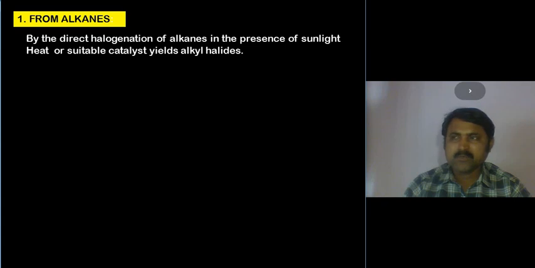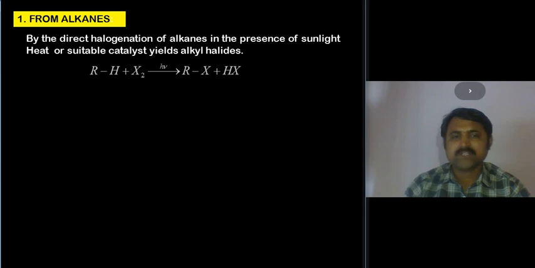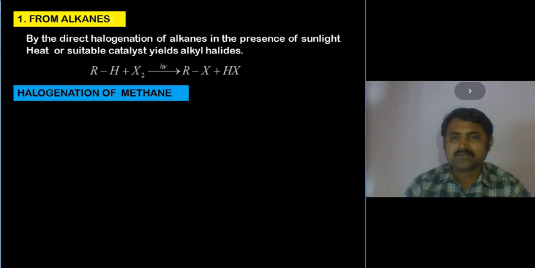Haloalkane can be obtained by halogenation of alkanes in the presence of sunlight, heat, or a suitable catalyst, yielding alkyl halides. You can see one general equation here: RH plus X2 gives RX plus HX. This is the general preparation of haloalkane from alkane.